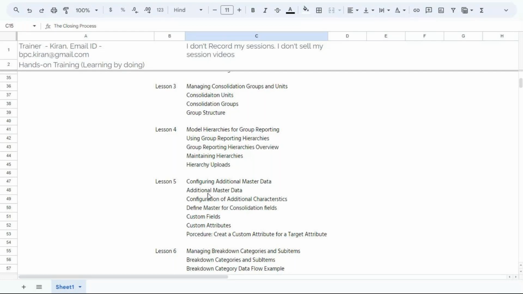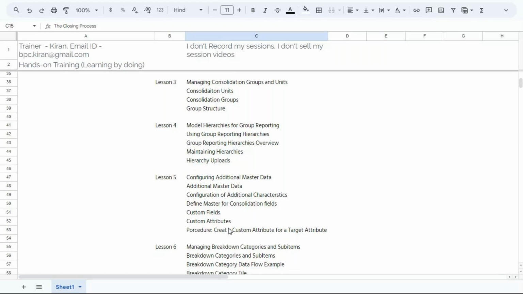So if some customers say I want to include cost center also, if you want any additional fields, how to handle that? Sometimes your customer might need a custom field, so let's say a channel they want in the ACDOCA table, and they want to enable it for group reporting also. So how to do that? Custom fields and custom attributes we're also going to understand.